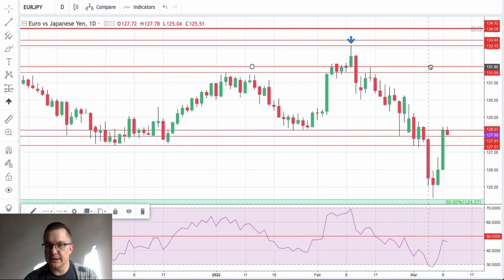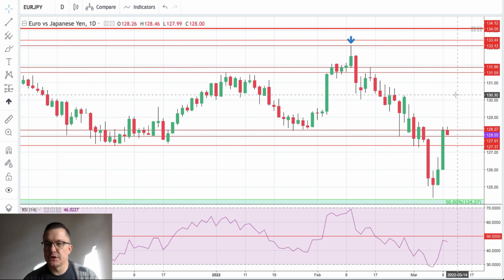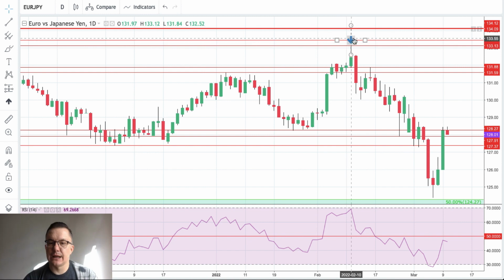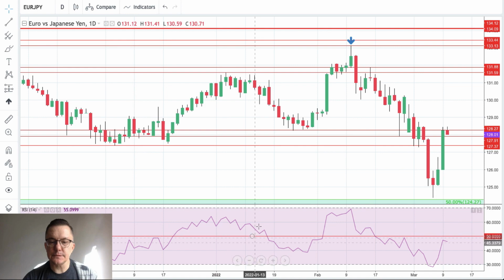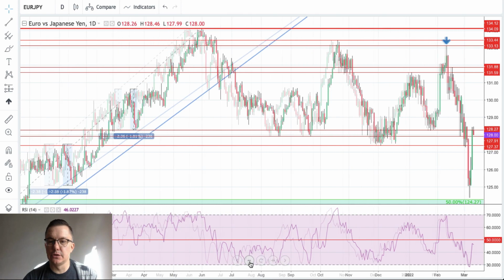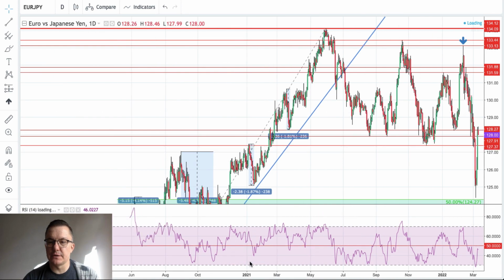The next target, let me just do the zone, is between 131.59 and 131.88, and of course then the top from the beginning of February 2022 at 133.13. So please keep an eye on the euro to the Japanese yen. It looks right now very, very bullish.